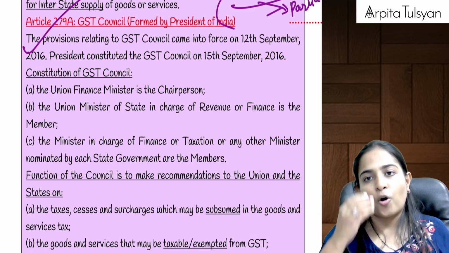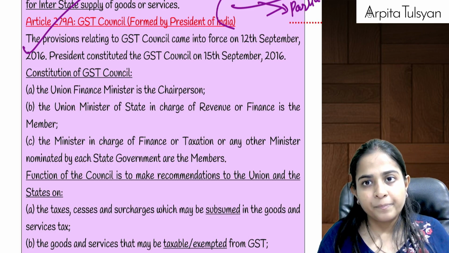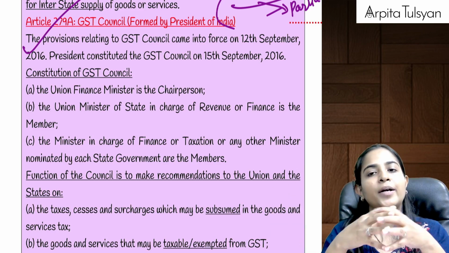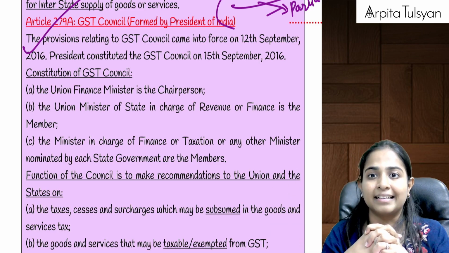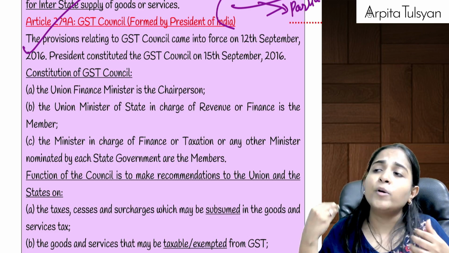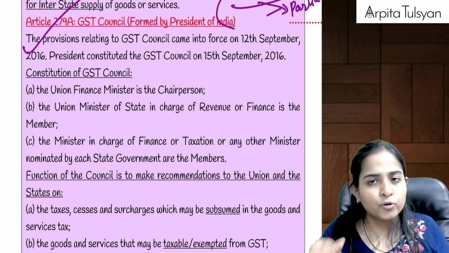That GST law will be made by the GST Council. In the GST Council, there will be people from the central government and also the state government, who will come together and sit here, and they will take all the important decisions, or make all the important recommendations relating to GST.